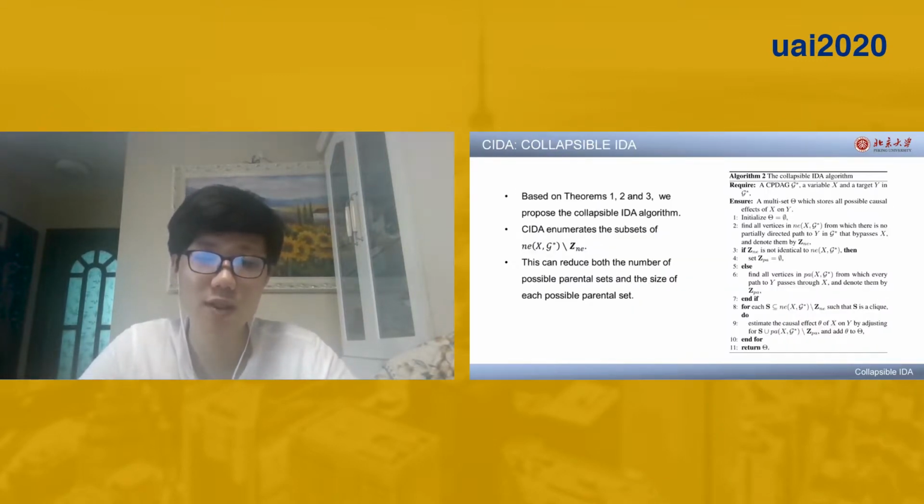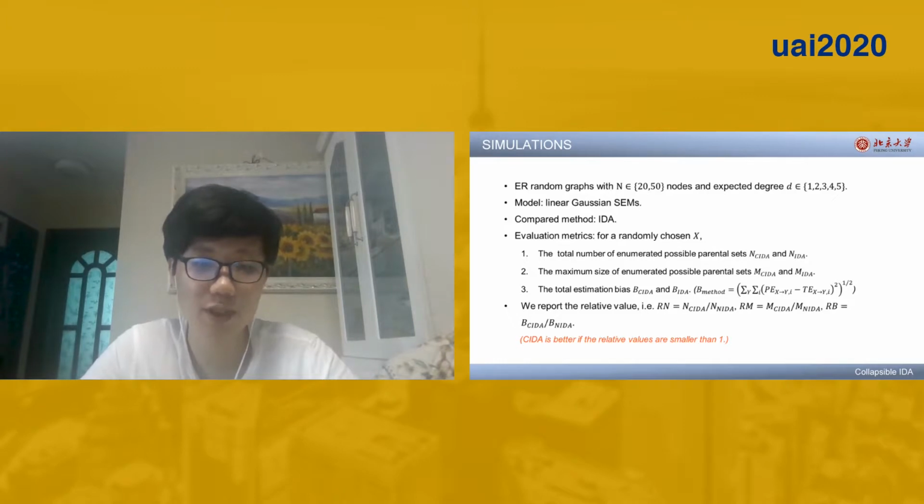Based on these results, we provide our main algorithm, Collapsible IDA, which is called CIDA for short. The main advantage of CIDA is that it only enumerates the subsets of NE(X) set minus Z_NE. This modification can reduce both the number of possible parental sets and the size of each possible parental set.